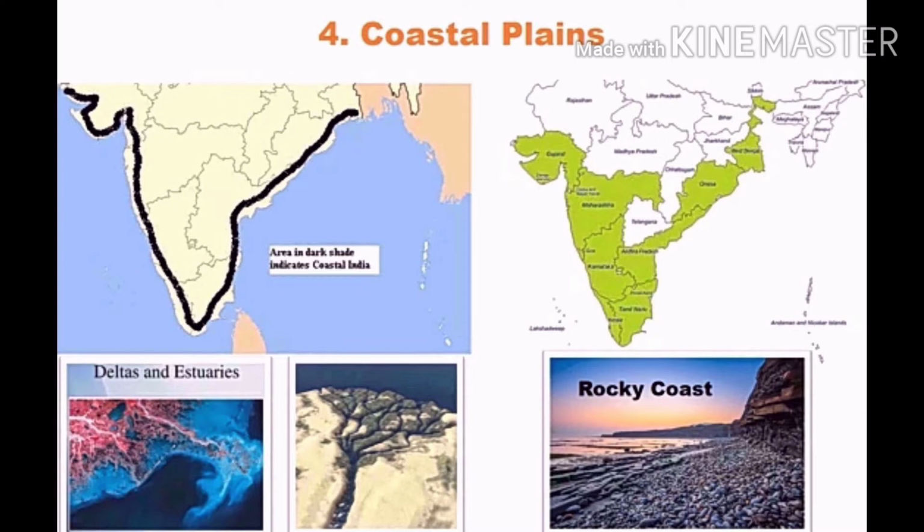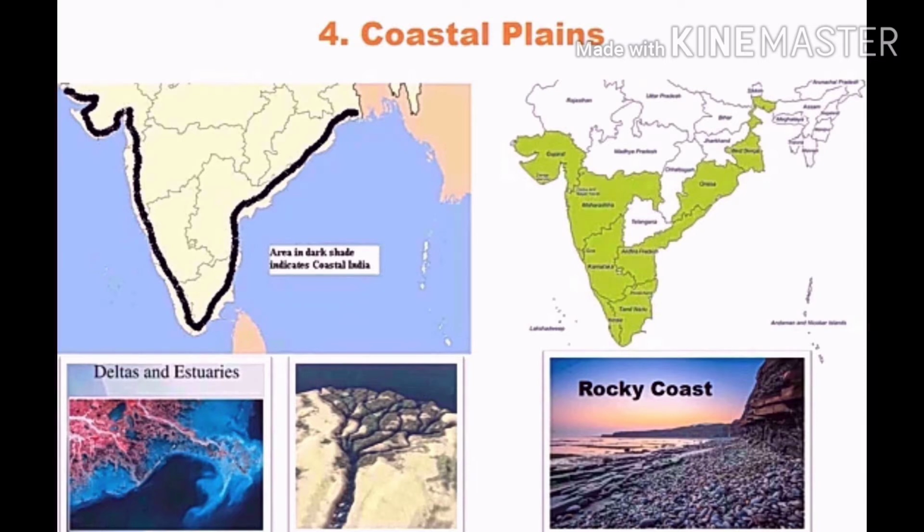Students, the western coast borders the Arabian Sea, a rocky coast. At places, spurs taking off from the Western Ghats have extended right up to the western coast. Students, spurs means a piece of land which comes out from the mountain. Here, the width of the western coast is comparatively less.